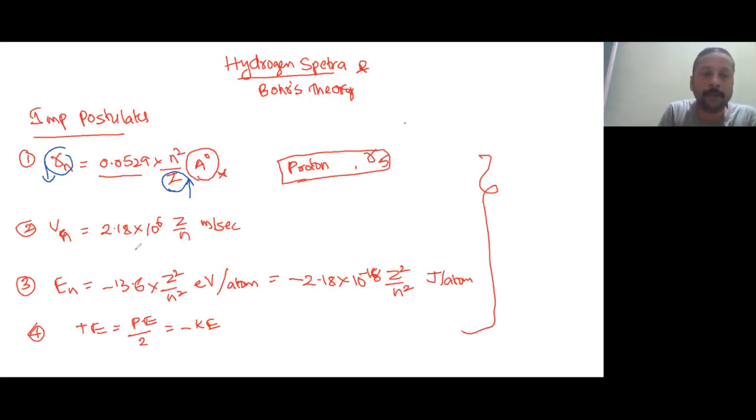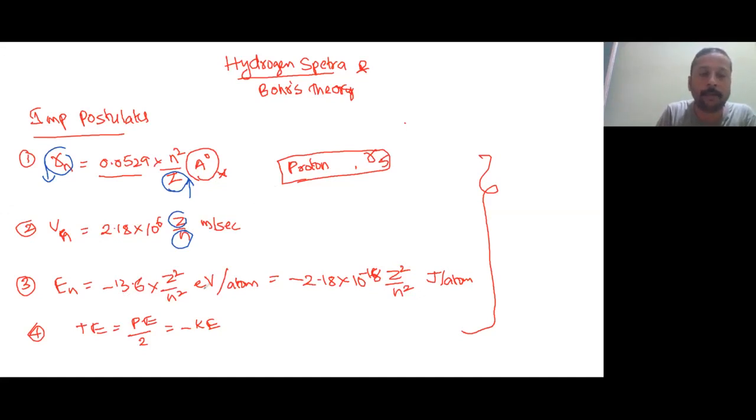Okay, and in the same way, velocity is directly proportional to atomic number and inversely proportional to orbit number. That means the electron in the smaller orbit will move very fast. The electron in the larger orbit will move very slowly. Is it understood? Why? Because of the influence of the nucleus. Once it is nearby the nucleus, then definitely it will make it run faster. Understood?